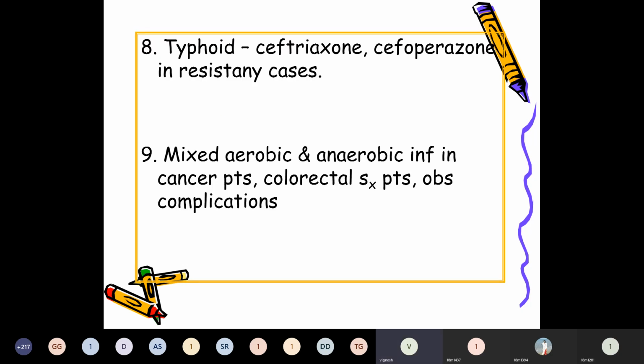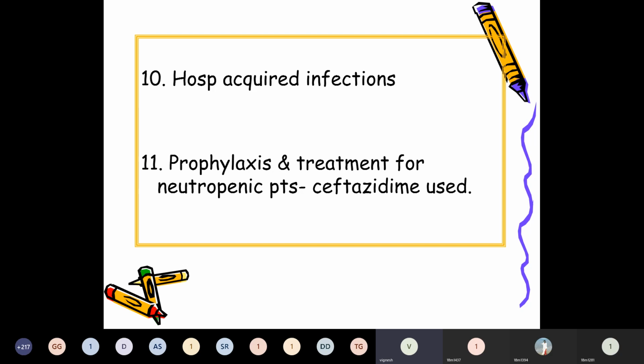In the case of typhoid, ceftriaxone, a cephalosporin injected IV, is the fastest acting and most reliable drug for enteric fever. For mixed aerobic and anaerobic infection in cancer patients, those undergoing colorectal surgery, and obstetric complications, we can use these cephalosporins. Also for hospital-acquired infections, especially respiratory and other infections in the intensive care ICU. In these cases, these antibiotics are used.